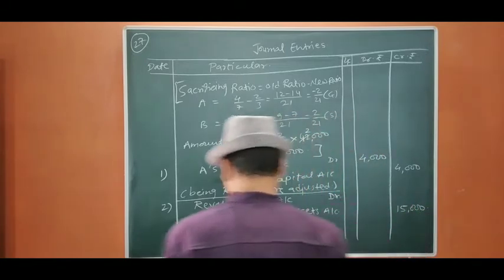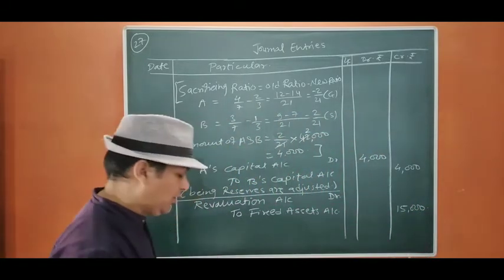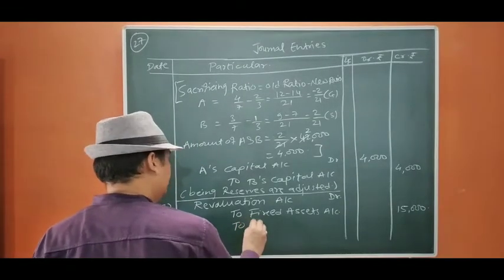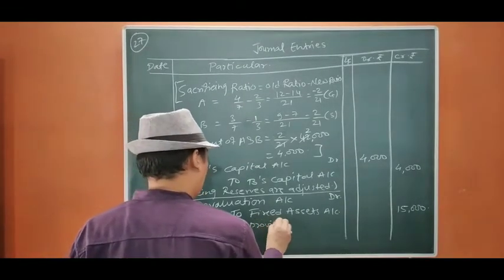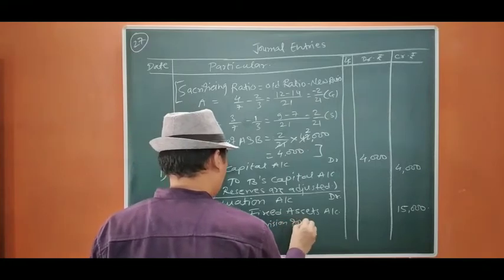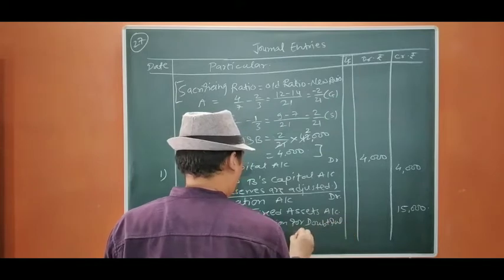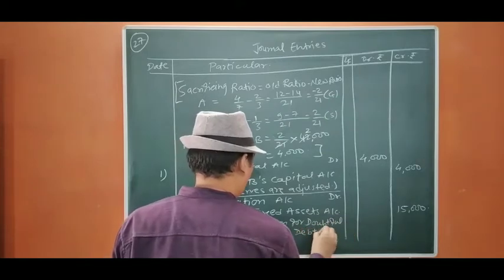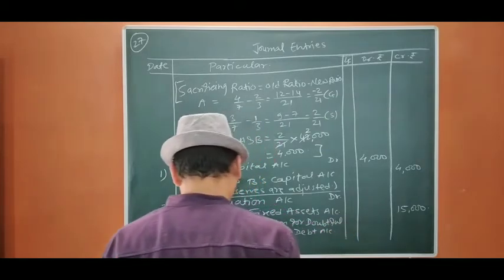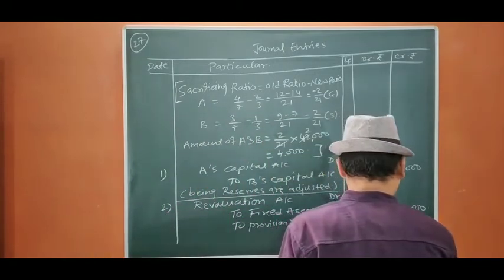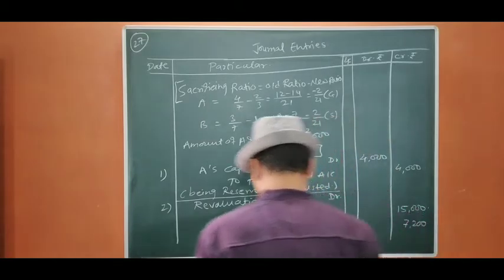Then a provision for doubtful debt of 6% is to be made on debtors. So to provision for doubtful debt account, 6% of 1,20,000 is 7,200.